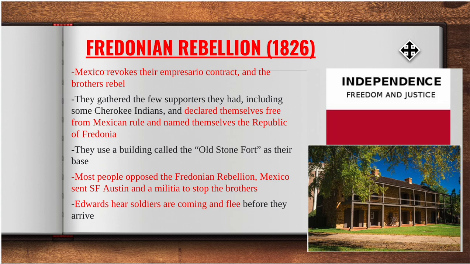They take a group of Cherokees that are actually there to help them and call the land the Republic of Fredonia. And they actually used this building here as their old stone fort. This was their base.